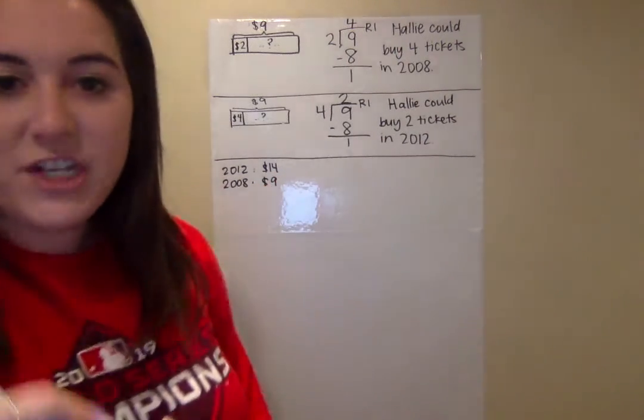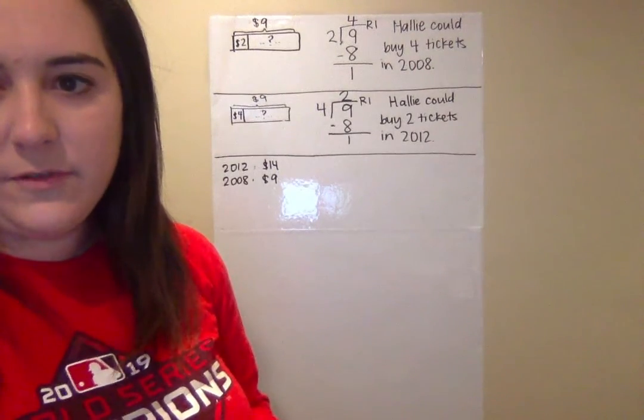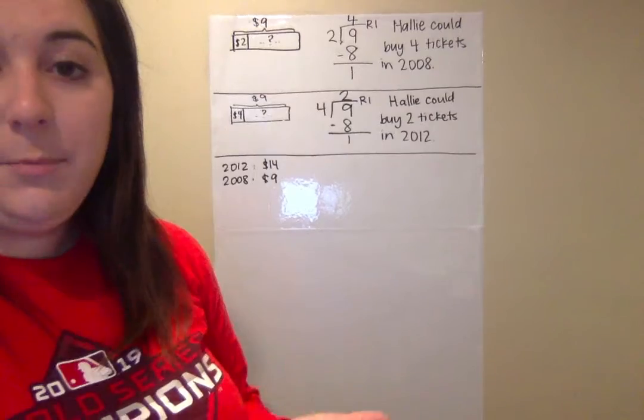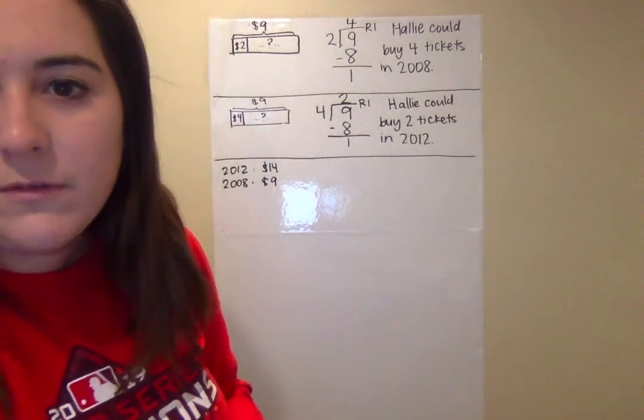So if I want to know how much it increased, how much did it go up? Okay, and there are multiple ways you could solve this. You could technically just count up, right? You could start at 9 and go up to 14, but I want to write an equation because we're in 4th grade.